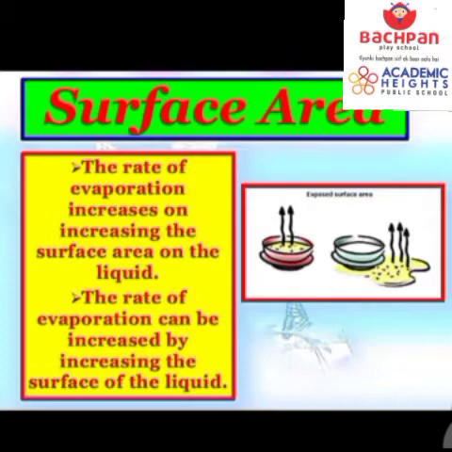Always remember, the rate of evaporation can be increased by increasing the surface of the liquid. This should always be kept in your mind. अगर एक liquid area बहुत बड़ा होगा, वहाँ पर evaporation भी जल्दी होगी, क्योंकि greater area is exposed to the sun, to the heat.